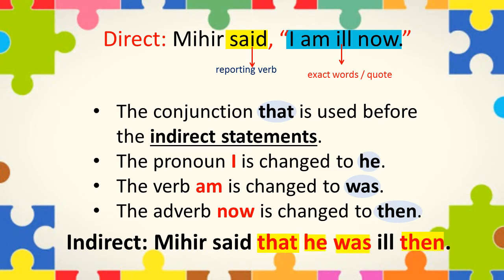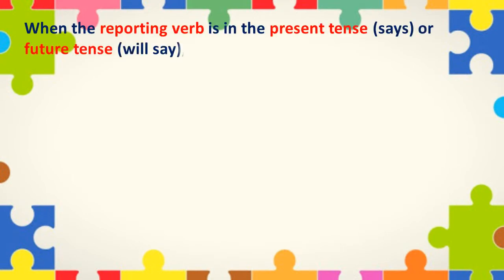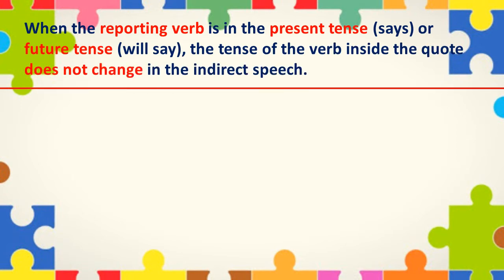Now, let us see few rules for changing direct speech into indirect speech. Rule number 1. If the reporting verb is in the present tense or future tense, the tense of the verb in the reported speech is not changed. Means when the reporting verb is in the present tense "says" or future tense "will say," the tense of the verb inside the quote does not change in indirect speech. Let us understand this with an example.